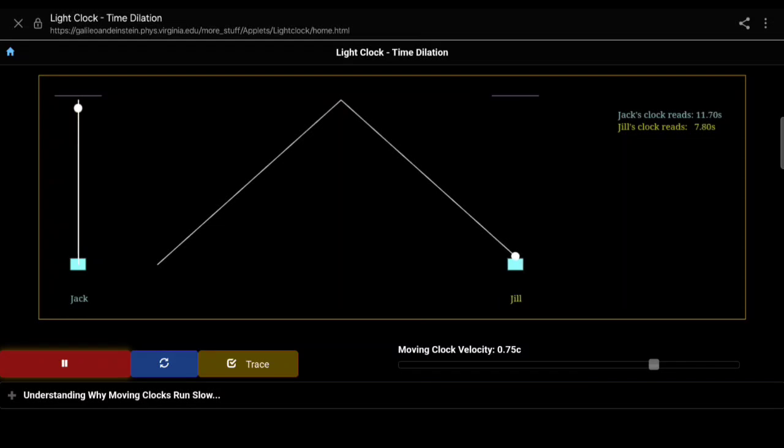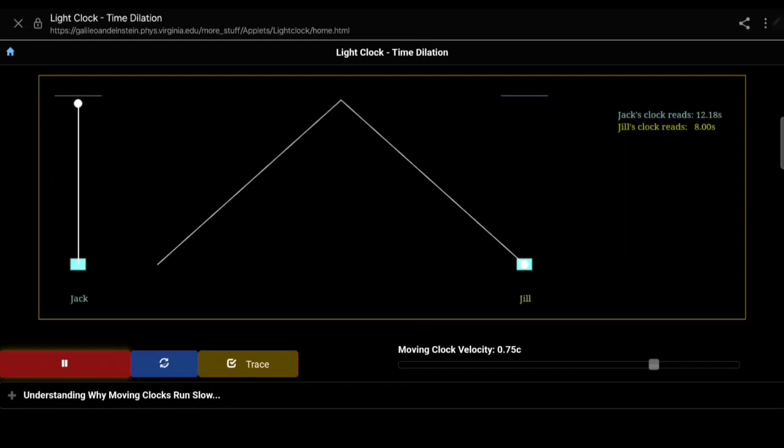See, when the light went from here and reflected back, Jill's clock read 8 seconds, and Jack's clock read 12.18 seconds. What does it mean? The time slows down when we move at a speed comparable to the speed of light. So this is the whole concept of time dilation. I hope you understood with this example.